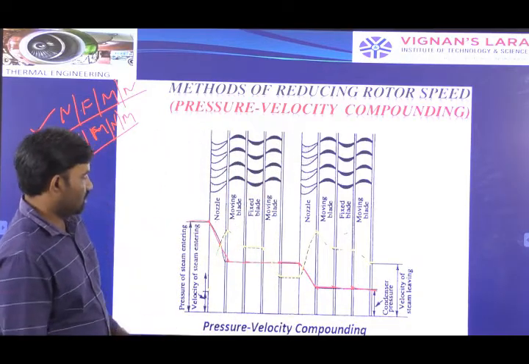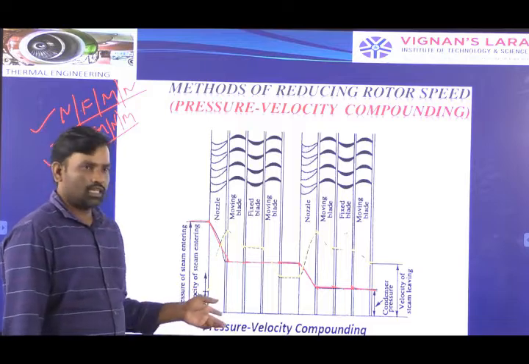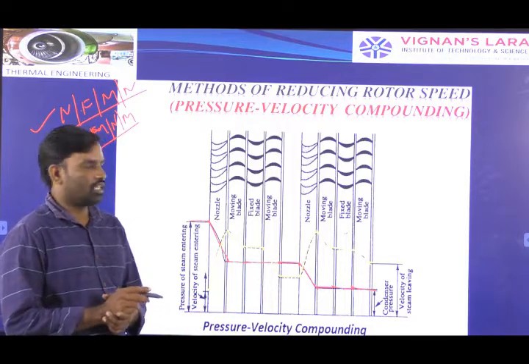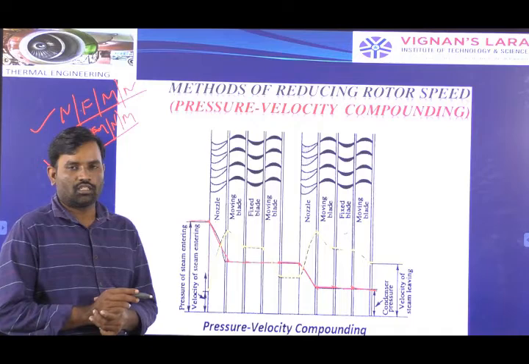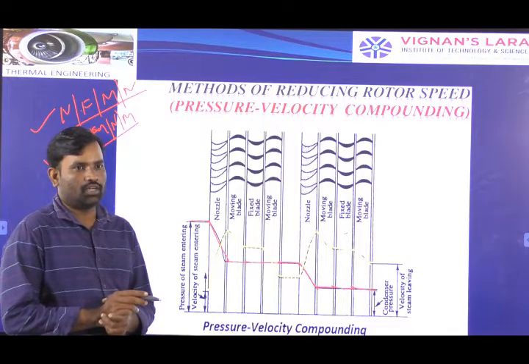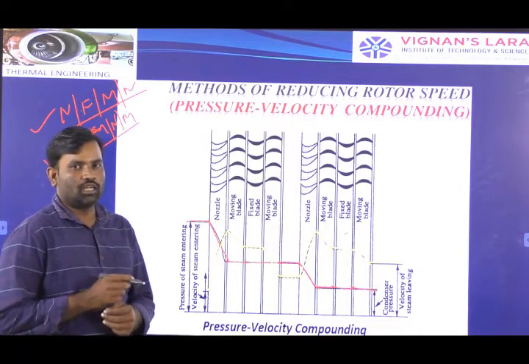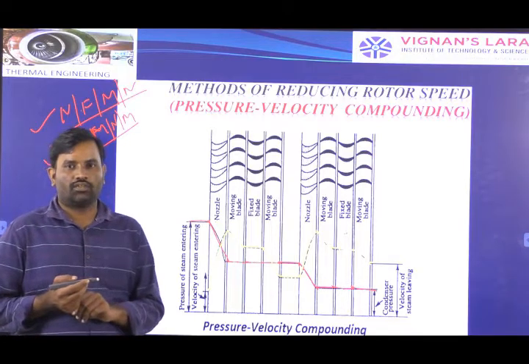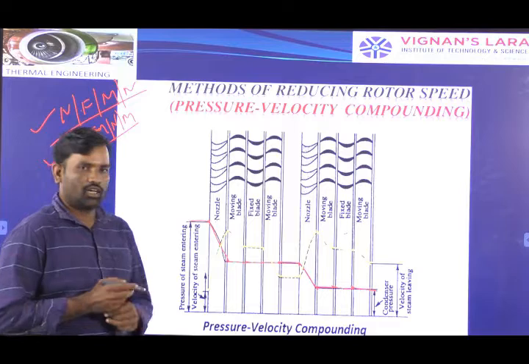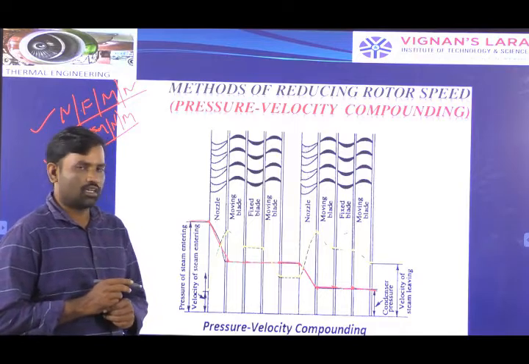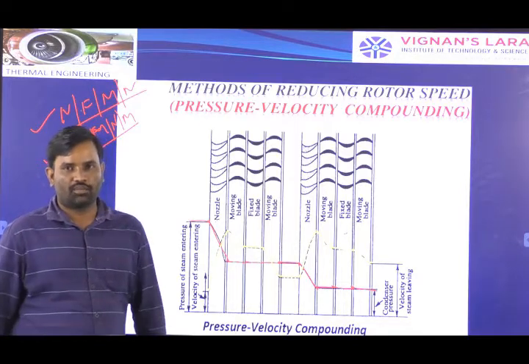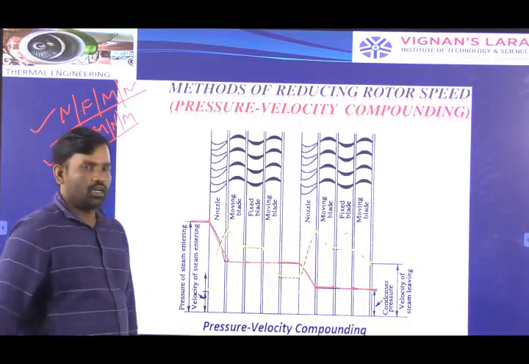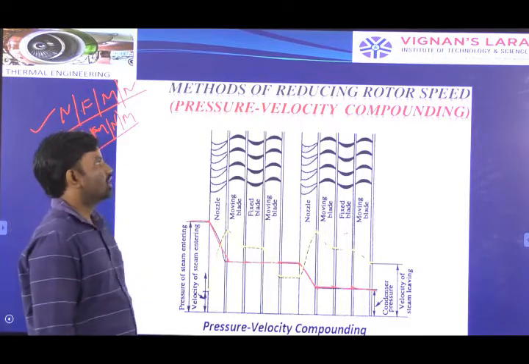In that manner we see the pressure and velocity changes during the flow of steam between the stages of an impulse turbine. We arrange a number of stages in order to effectively utilize the available inlet energy of the steam turbine and to reduce the inlet pressure to the condenser pressure limit.